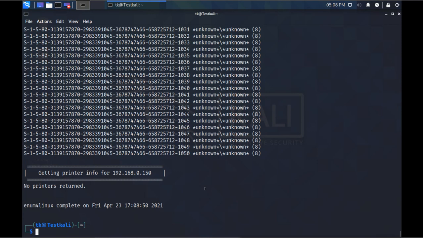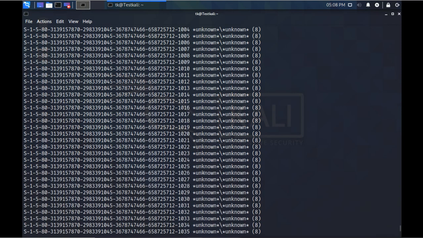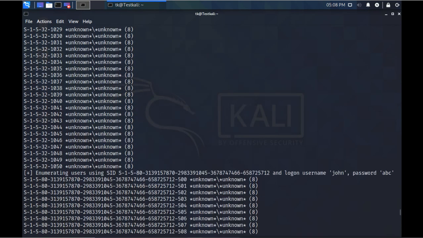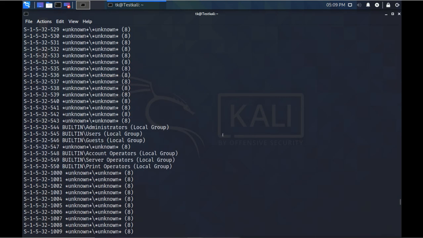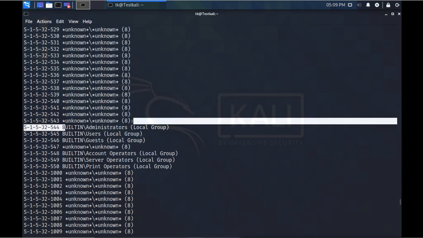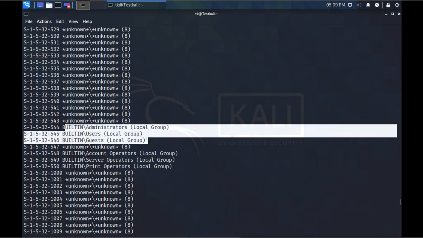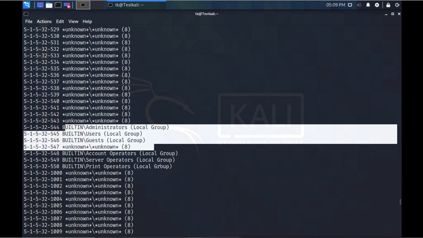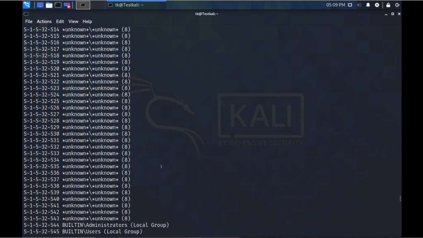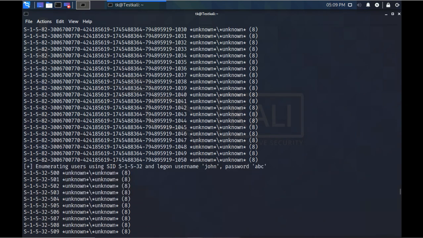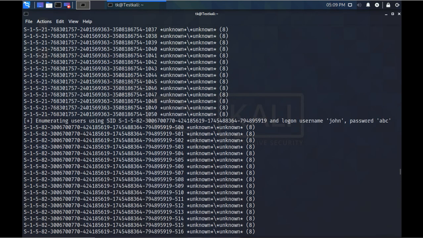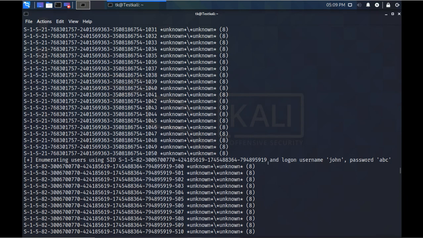Okay. Now there is no printer. It says that there is no printer connected, and these are the SIDs it has tried, and it finds some SIDs like this user is on this SID with this password. Then there are some groups: administrators group, these are local groups, users group, guest group, account operator, server operator, and print operator. These are the local groups with this SID. Again, this is the same user. It is using this user's SID to enumerate these things.